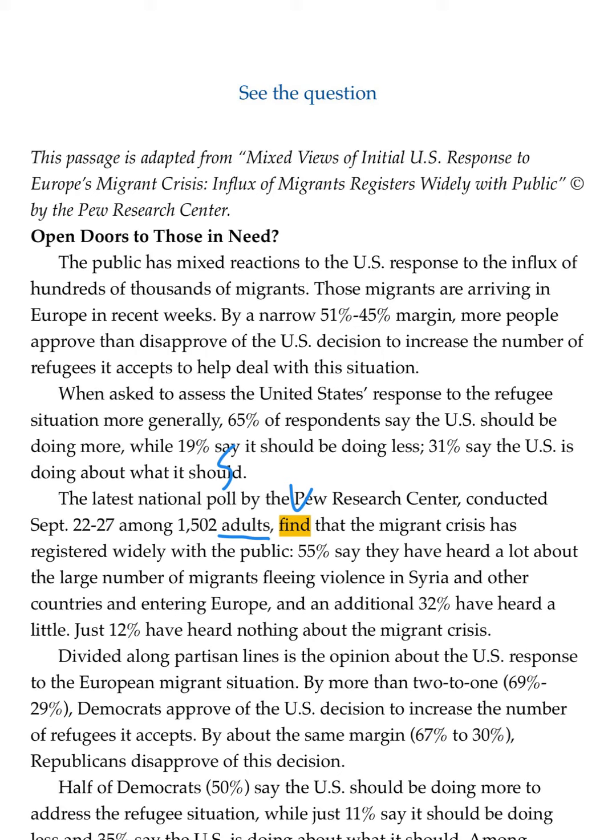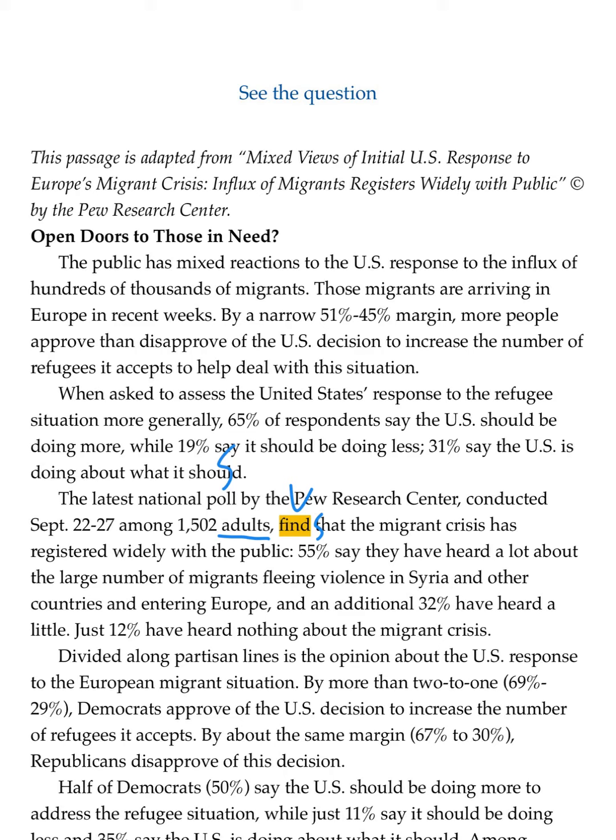Now that we've isolated the subject and verb, we can identify what the error is. The latest national poll find that the migrant crisis has. Since poll is the subject and find is the verb, they need to agree. And right now, they don't. Find is in its plural form. Poll is a singular noun. So we need a singular verb, poll finds.